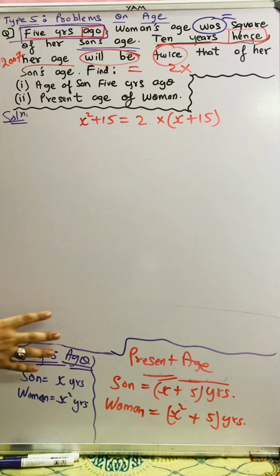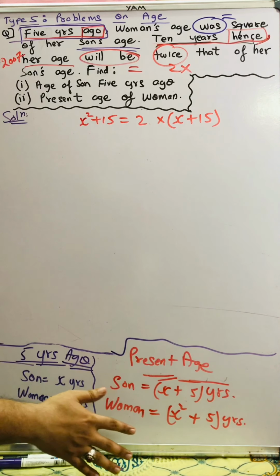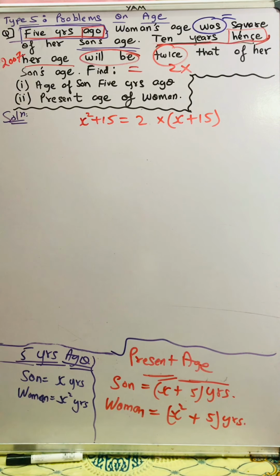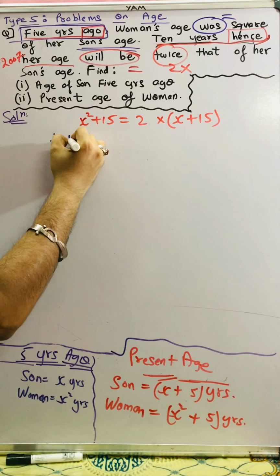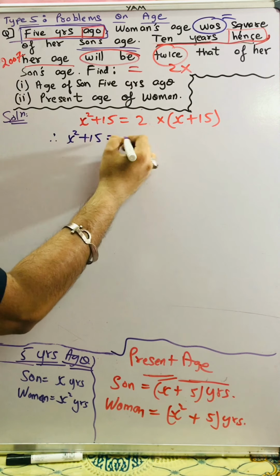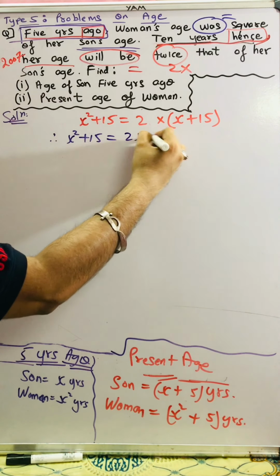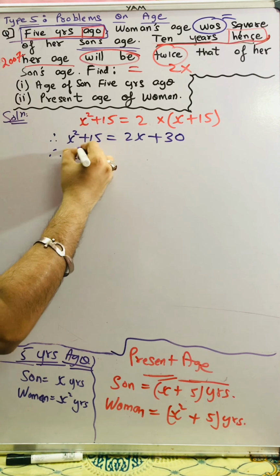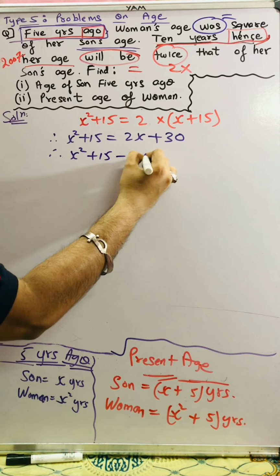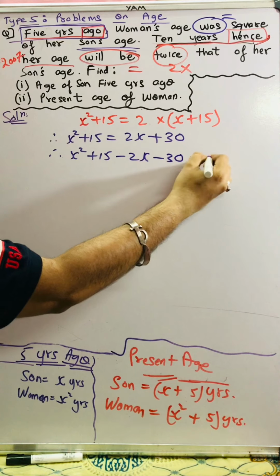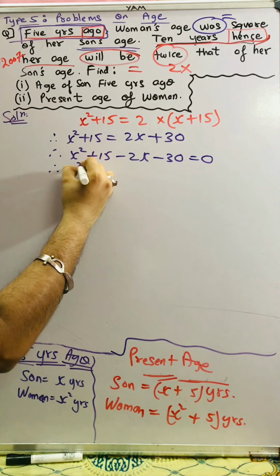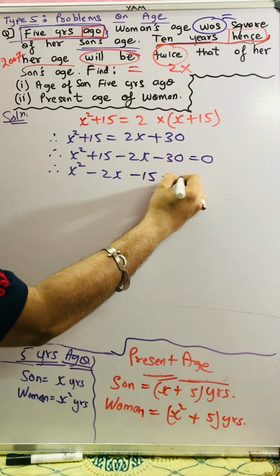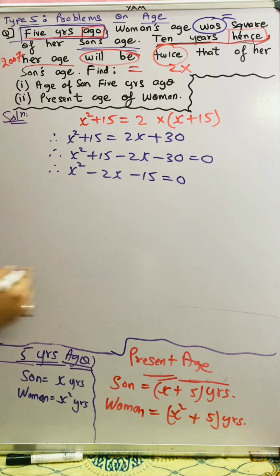Okay, now let's start students. Therefore x square plus 15 is equal to 2 multiplied by x is 2x plus 2 15s are 30. Therefore x square plus 15 minus 2x minus 30 is equal to 0. Therefore x square minus 2x plus 15 minus 30 is minus 15 is equal to 0. So what do we want now?